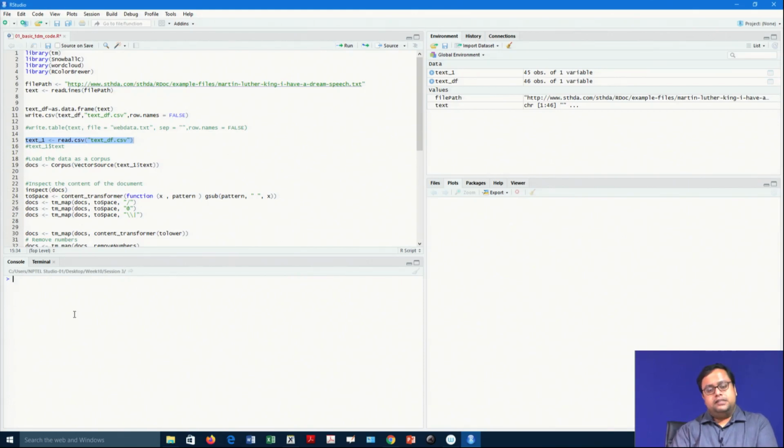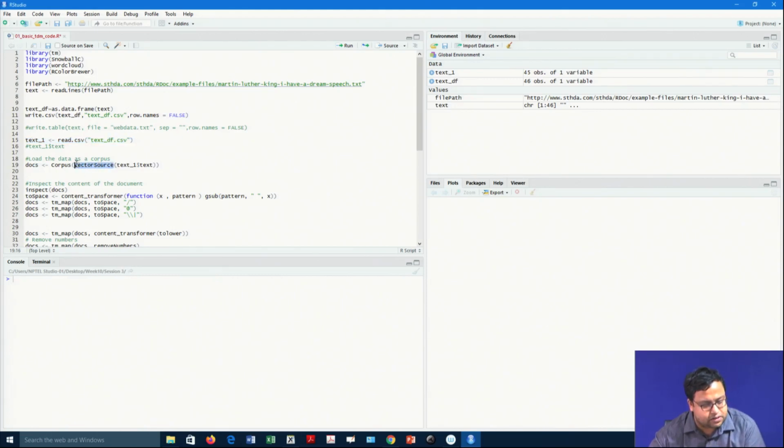Why is it required? Because it reduces size, and the moment it reduces size, you can analyze the data with faster speed and lots of accuracy. So, I will first change this data to its corresponding corpus.